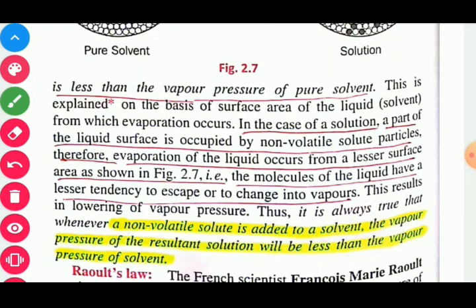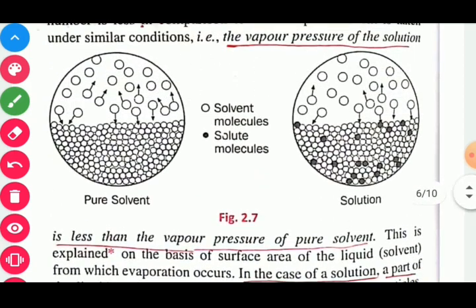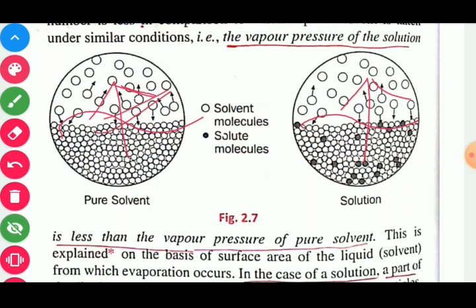Therefore, evaporation of liquid occurs from a lesser surface area, shown in this figure. So here surface area is less, therefore the rate of evaporation will be less, but here surface area is more, meaning only the solvent particles are here, therefore the rate of evaporation, that is vapor pressure, is also more if the given solvent is pure.